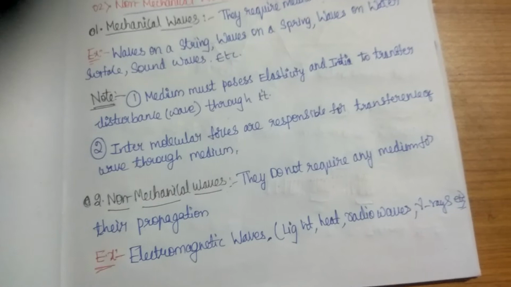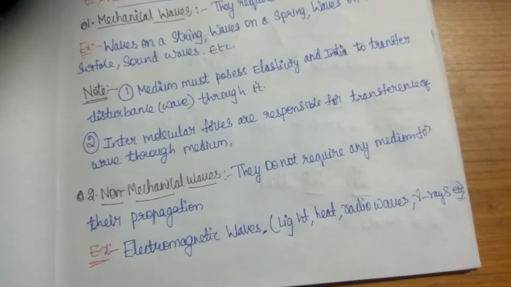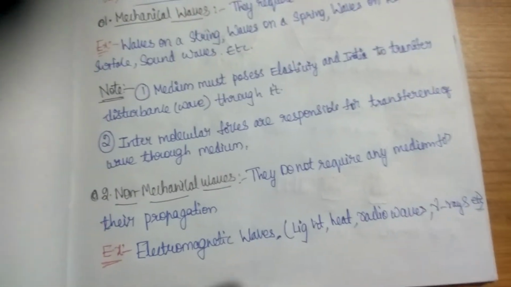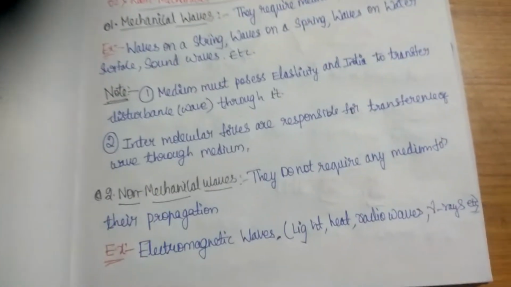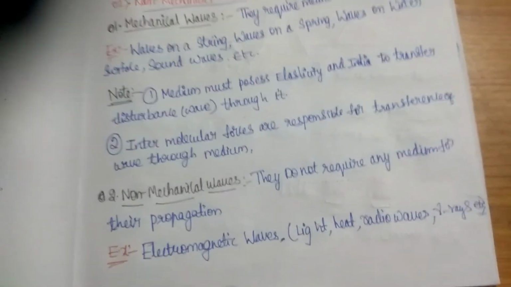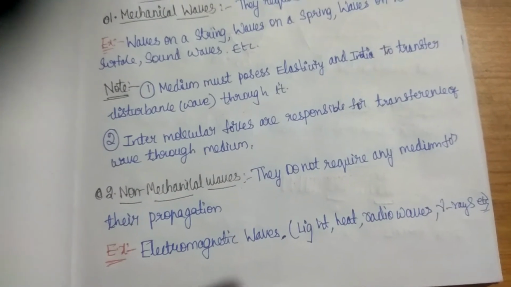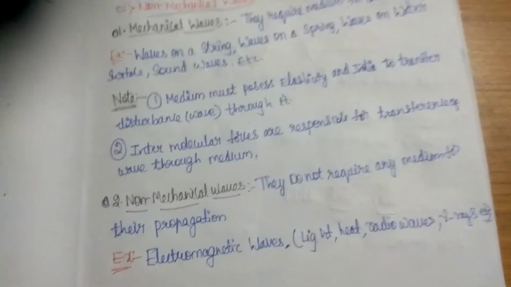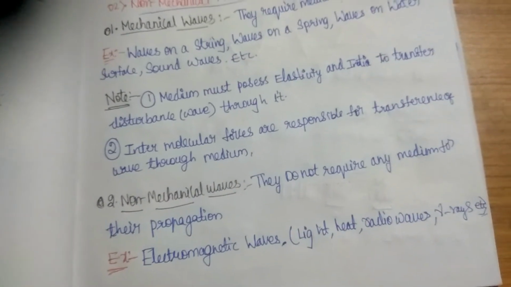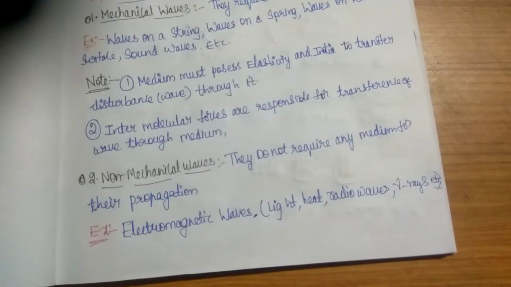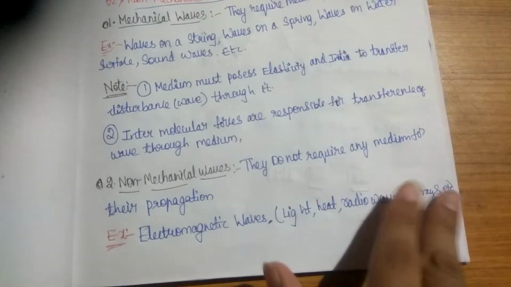The second type is non-mechanical waves. They do not require any medium for their propagation. Why don't they? As you see with light and all types of electromagnetic waves, if we pass them through vacuum, they also travel through it. Why? Because they are non-mechanical waves. They do not require any medium for propagation.